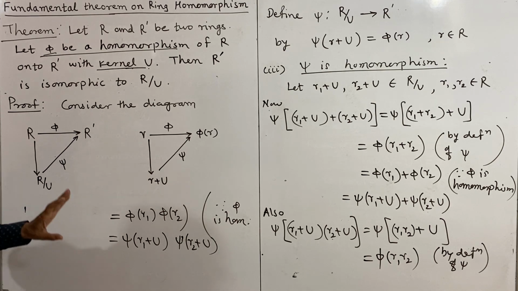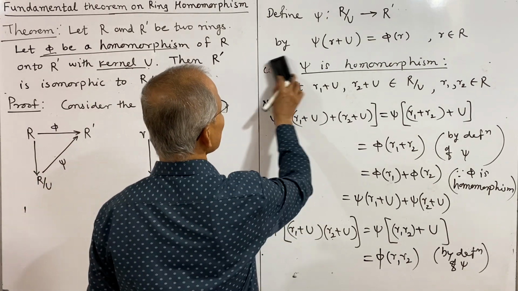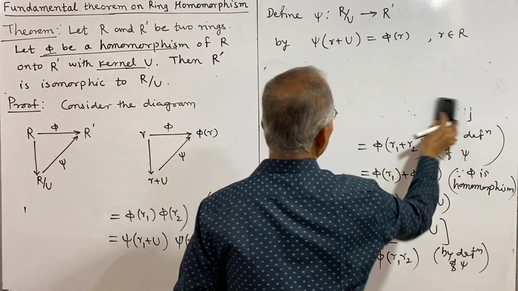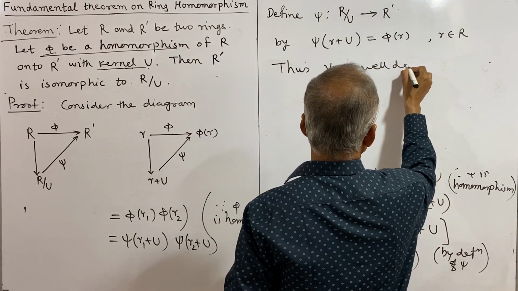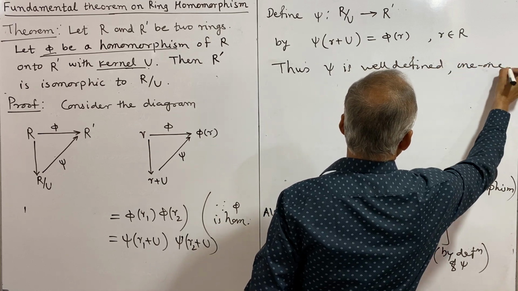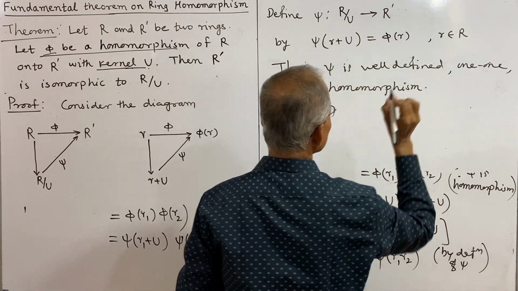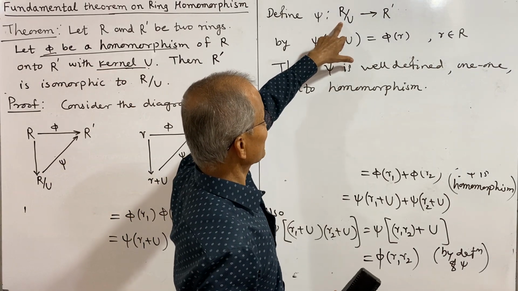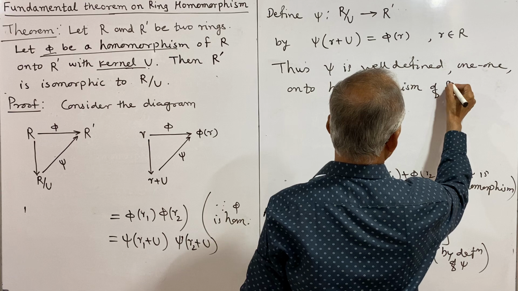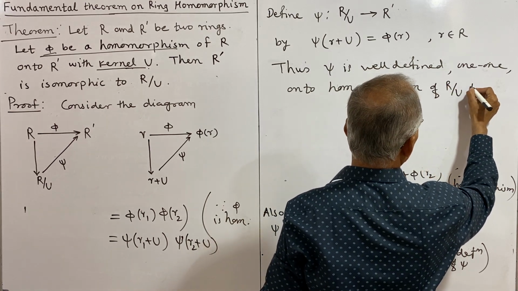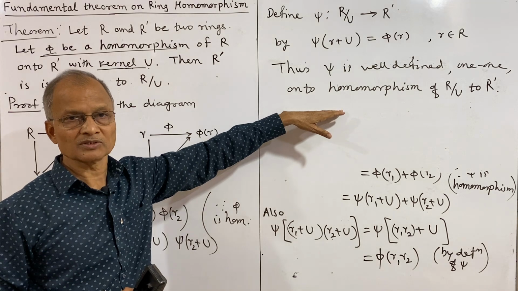Thus we have proved that psi is well defined, one-one, onto and a homomorphism from the ring R/U to R', and therefore these two rings are isomorphic.